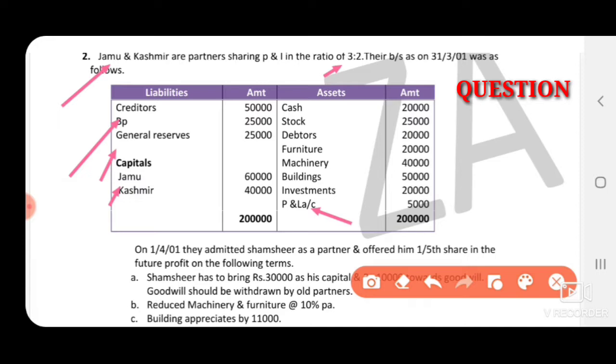Capitals and general reserves go to the partners capital account credit side, and profit and loss account, this is a loss, goes to partners capital account debit side, and should be shared among the old partners in their old ratio. So it's clear that all the assets and liabilities are transferred to the new balance sheet except capitals, general reserve, reserve fund and profit and loss account.